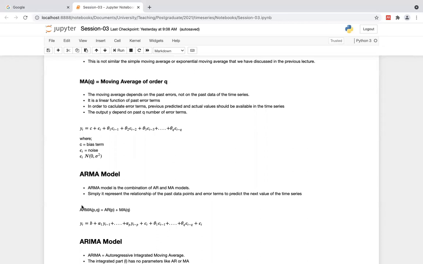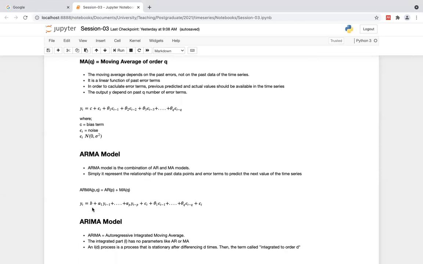Then if we have a set of data with respect to this noise, we can get some idea of what happens next. If we have an idea about the past data and past predictions, then we have some idea about the variance, and we can get a better understanding of the next data point. That's what we are going to do with the ARMA model. In the ARMA model there are two parameters, p and q, because we are combining the autoregressive model as well as the moving average model. AR order p plus MA order q. Then the equation would be like this.